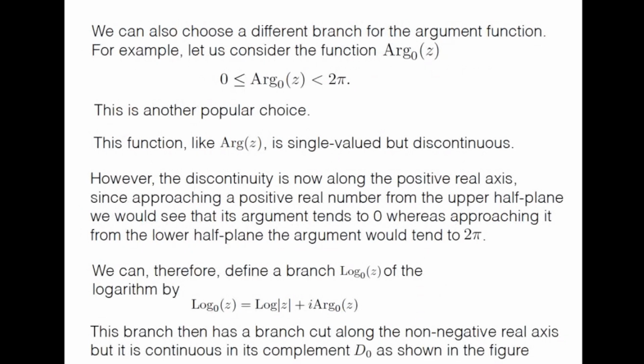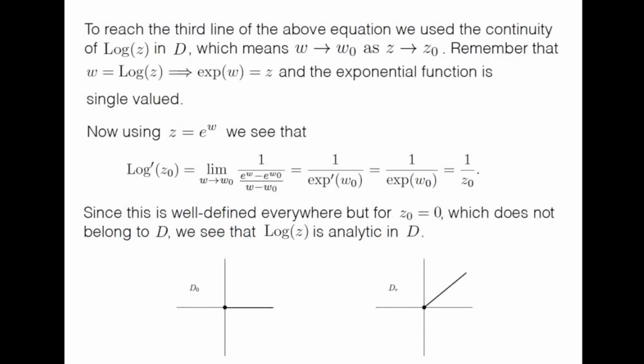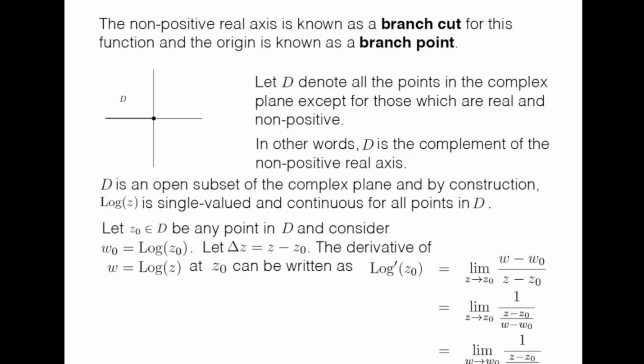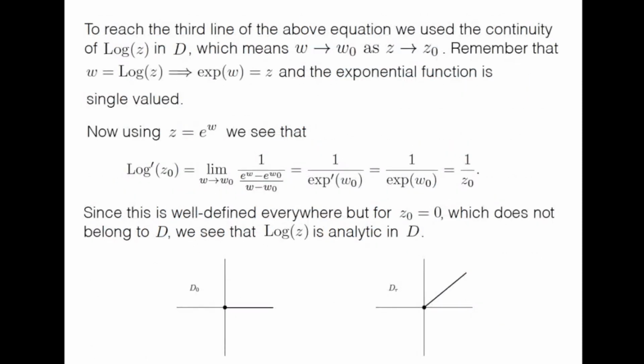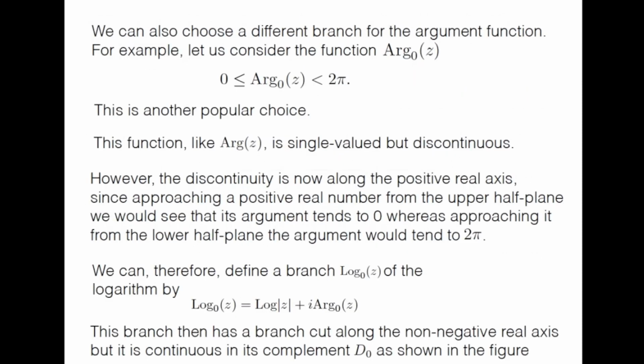Now, Rupsha, it was you who asked the question? Yes, sir. You were trying to ask why we consider the negative real axis as the branch cut. We could have probably chosen another direction as the branch cut. Actually, we can choose a different branch for the argument function. I denote the principal value of the argument function as capital ARG; I just use a different notation here, ARG 0 of z, which is the branch of the argument function between 0 and 2 pi. So this is another choice people use frequently.